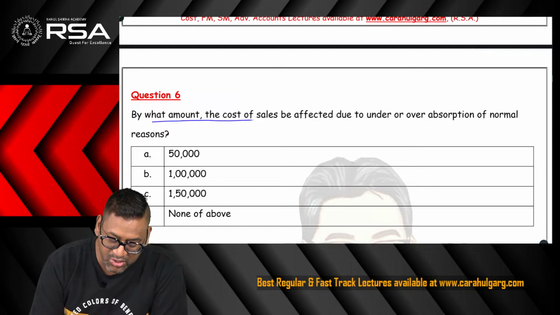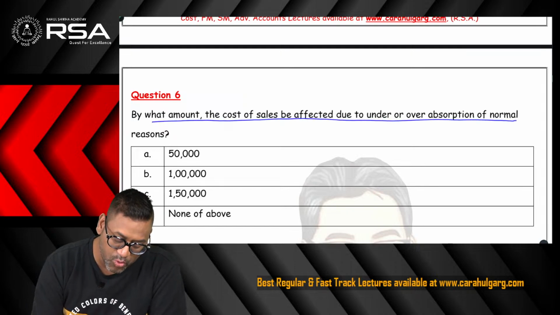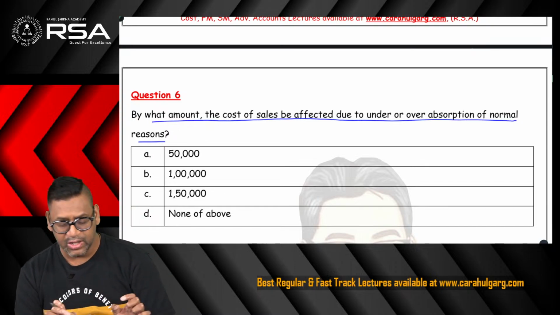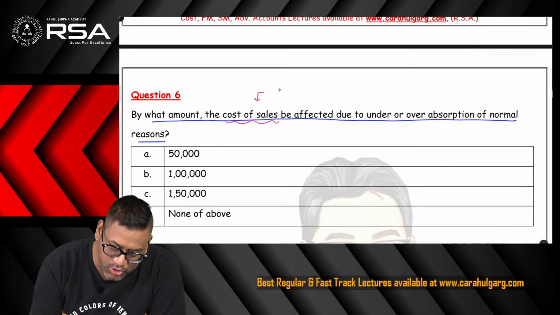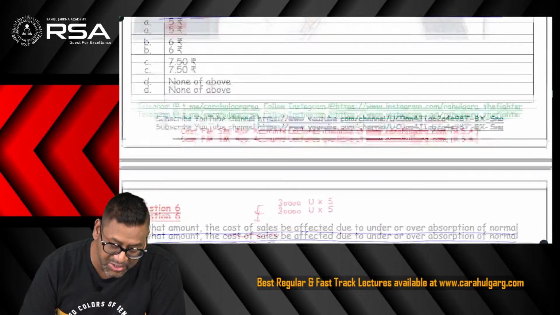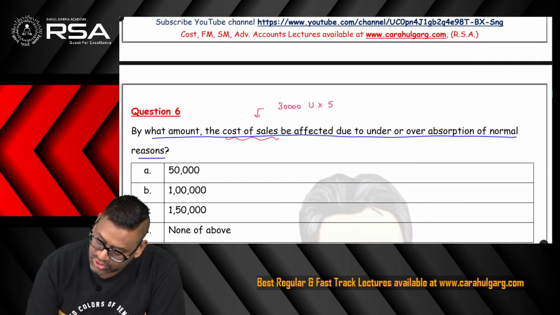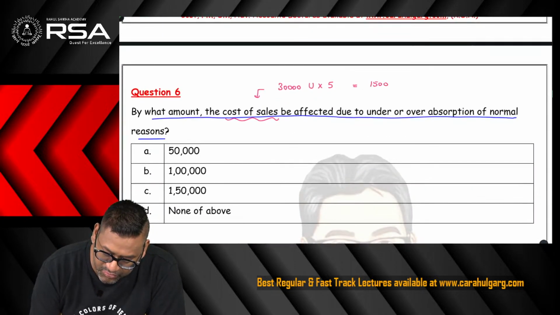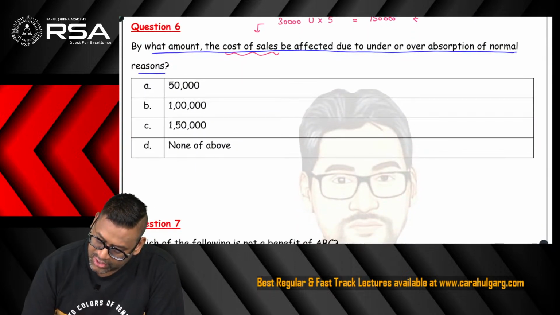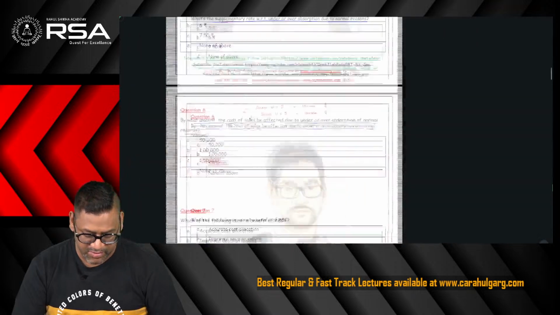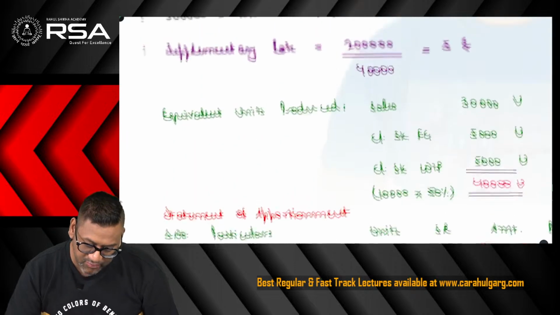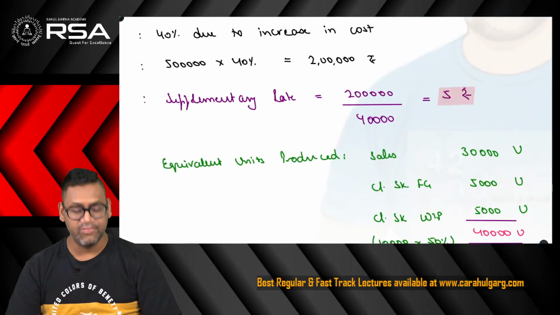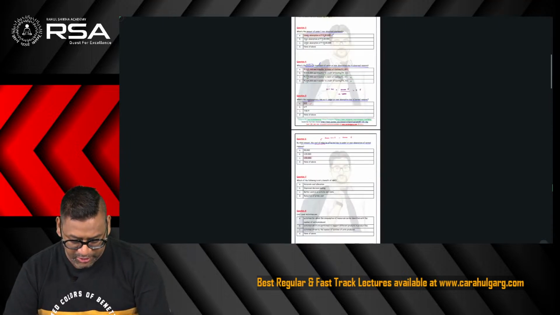Next question: by what amount will the cost of sales be affected due to under or over absorption of the normal reason? This is the last question relating to this case study. Cost of sales is affected by the units of sales. The question told me that 30,000 units have been sold, so multiply by the supplementary rate which we just found out, that is rupee 5. So 30,000 into 5 becomes 1,50,000 rupees. Accordingly, option C is the correct answer. I will show you once again in this detailed solution, where against the cost of sales the amount is 1.5 lakh and the supplementary rate is computed as 5 rupees. So these were certain questions relating to the chapter overhead.